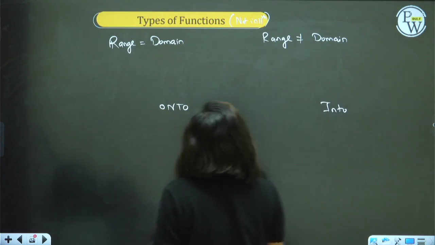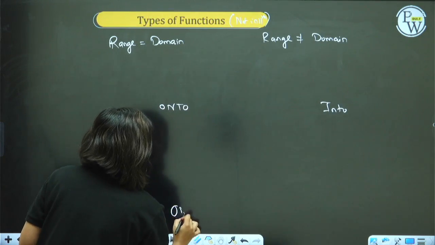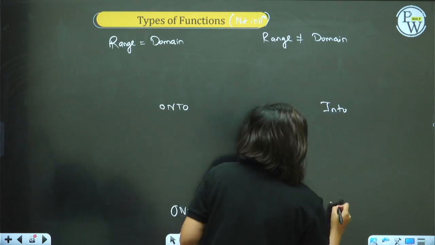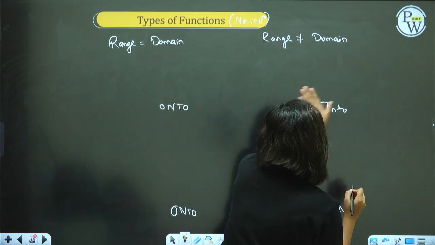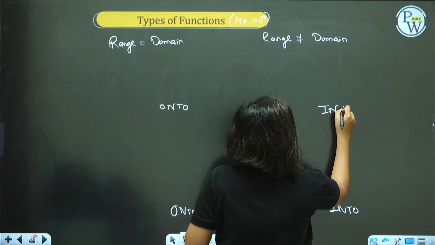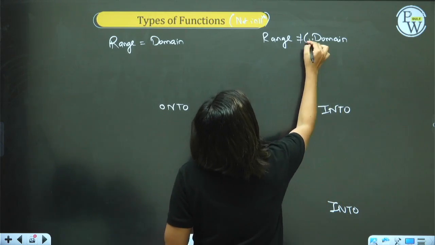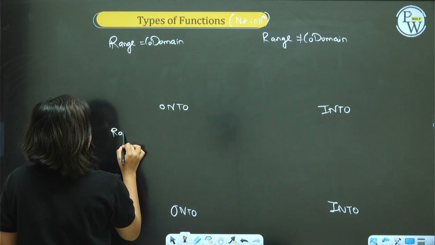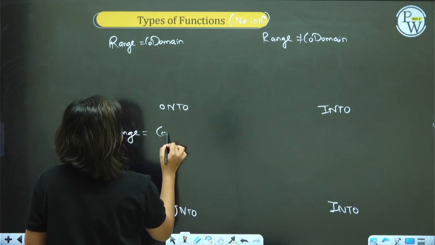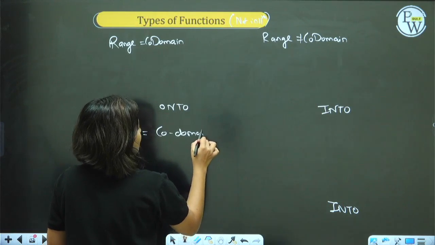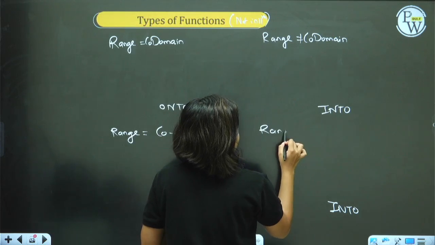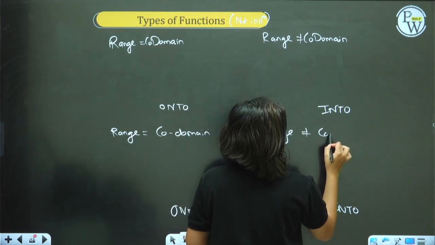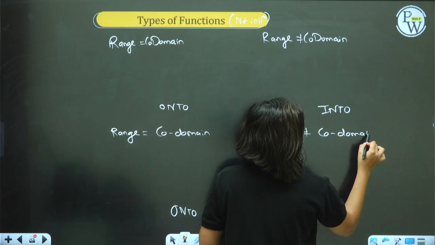Simple. Range is equal to domain, onto function. Range is not equal to domain, into function. Onto, into. Not domain, codomain. My bad, guys. Codomain. Whenever the range is equal to codomain, it's onto, and whenever the range is not equal to codomain, it's into. Perfect? Fine.